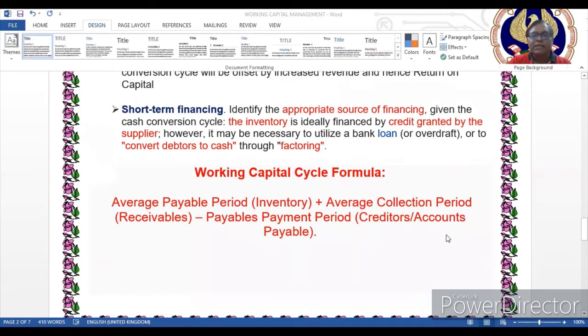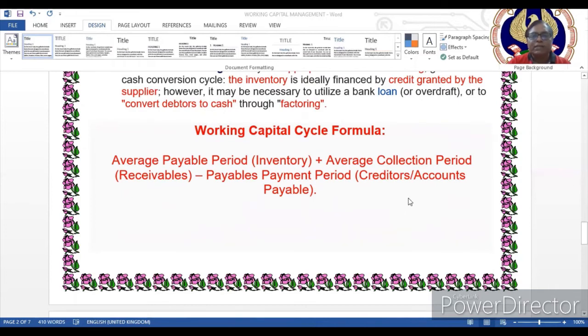Now we talk about the working capital cycle formula. I think this is a really important thing. The working capital cycle is the inventory period, plus the average collection period, that is the receivable collection period, minus the payable payment period, that is the creditors and accounts payable period. When we calculate on that basis, we can find out the working capital cycle in terms of period.